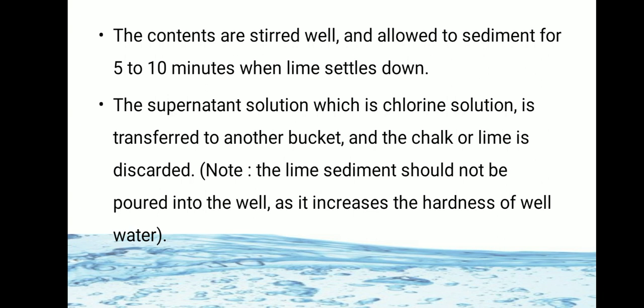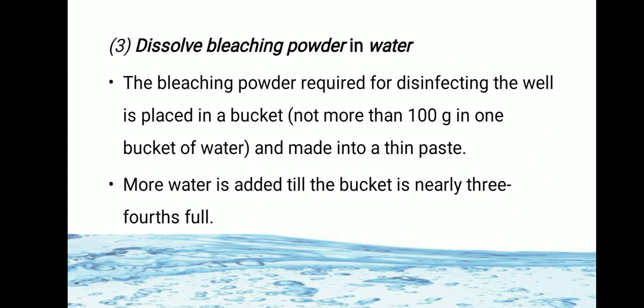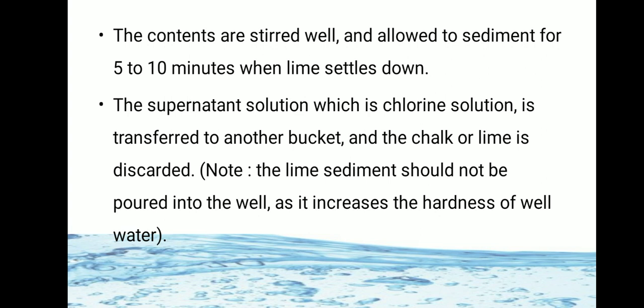The supernatant solution, which is a chlorine solution, is transferred to another bucket and the chalk or lime suspended at the bottom is discarded. The lime sediment should not be poured into the well as it increases the hardness of the well water. So first, take the required bleaching powder in the bucket, add water up to 3/4 of the bucket, make it into a thin paste, stir well and allow it to sediment for 5 to 10 minutes. After that, the supernatant, which is the pure chlorine solution, is transferred to another bucket and the lime is discarded.